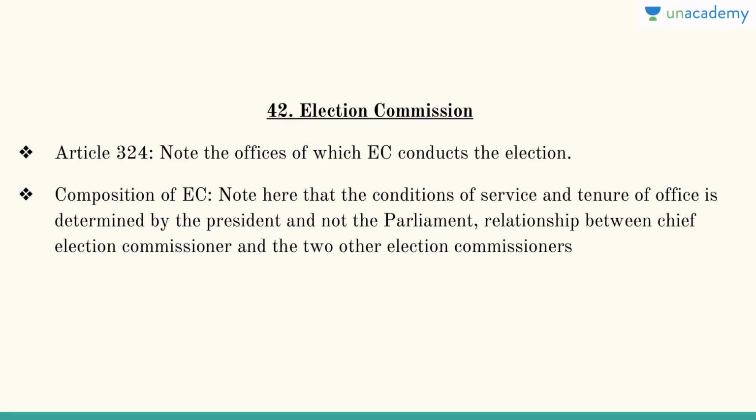So let us talk about Election Commission, chapter number 42. Article 324 has the offices of which Election Commission conducts the election. This is important, this you need to understand. Then comes the composition of Election Commission. So note that the conditions of service and tenure of office are determined by the president and not the parliament. This is a key point which you need to understand. Relationship between the chief election commissioner, the two other election commissioners, etc. All of these are very, very important.